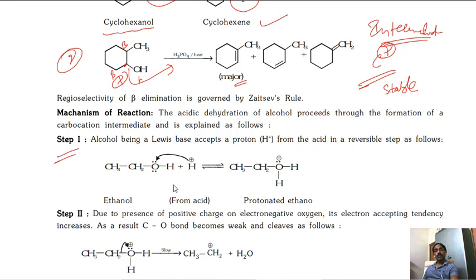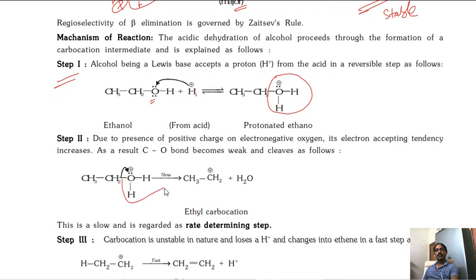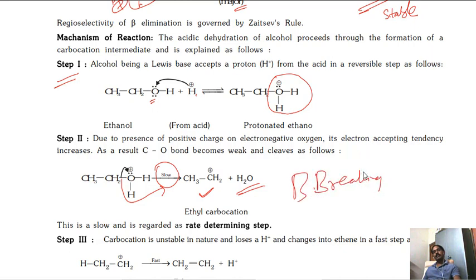First, in the dehydration process, protonation takes place. Protonation means H plus attacking the OH, and the oxygen gets a positive charge. Oxygen with a positive charge is unstable. That's why in the next step it releases OH as a water molecule. So we are getting an ethyl carbocation. This is a very slow step. Bond breaking requires more energy. Slow process.